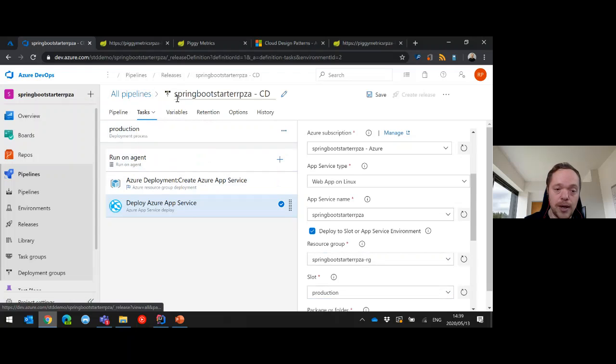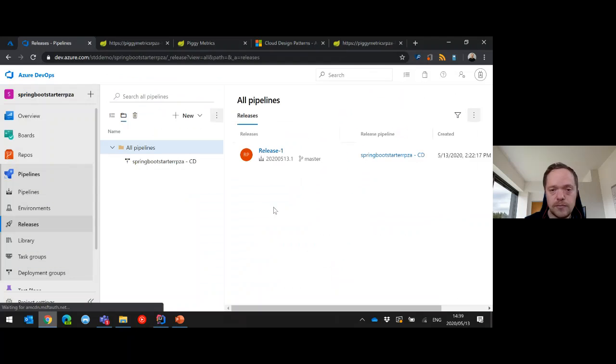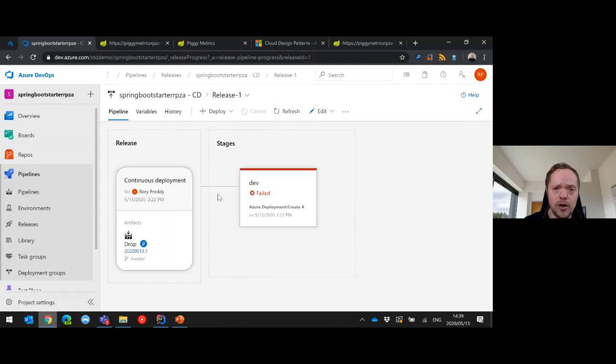And then I can also go back into my pipelines and create a QA one. So it's pretty easy to create Spring Boot starters from Azure DevOps, and then also create it and deploy it via Azure DevOps, and also use this to drive your Spring Cloud DevOps processes. That's everything I wanted to show you today.